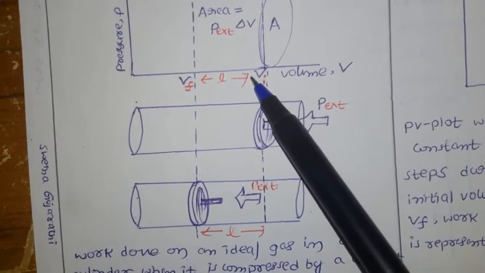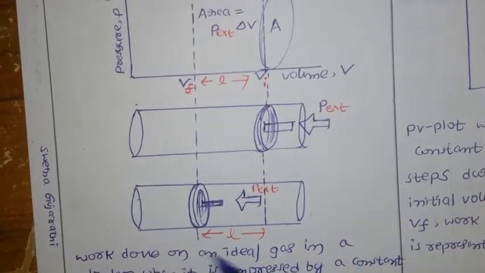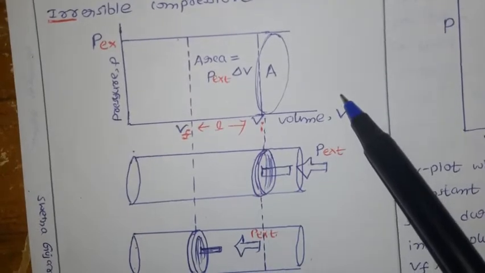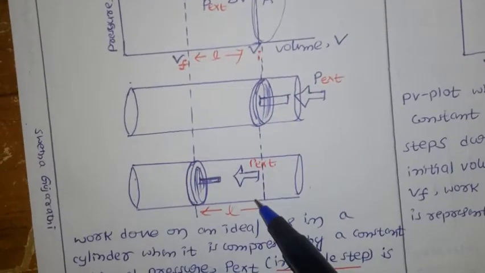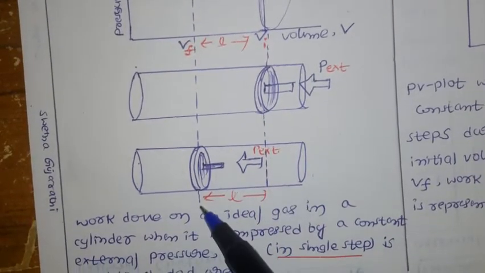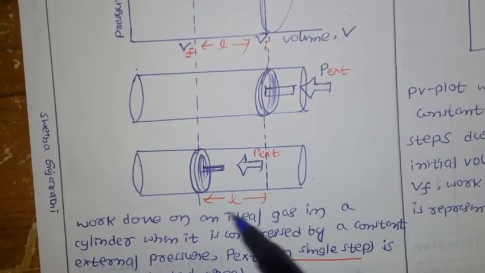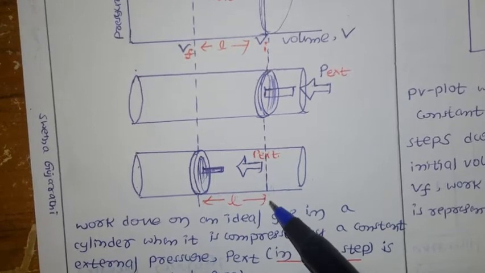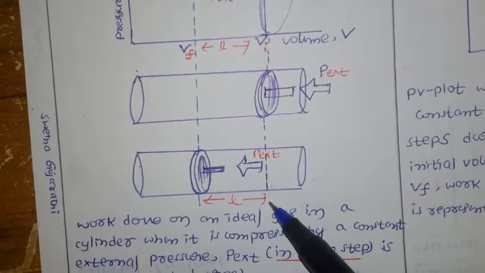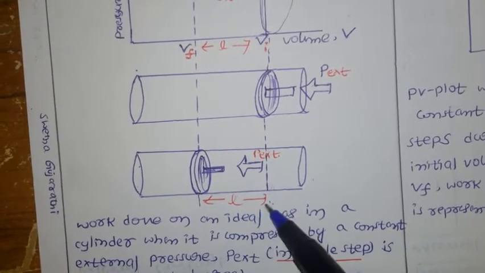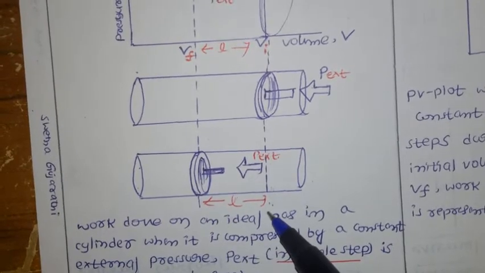Why are we calling it work done on the system? Because this is my system under observation, and I am pushing the piston inside, from here to here. This is the shaded area, and it represents this much work done. Now let us calculate how much work is done. The distance the piston moved is L.